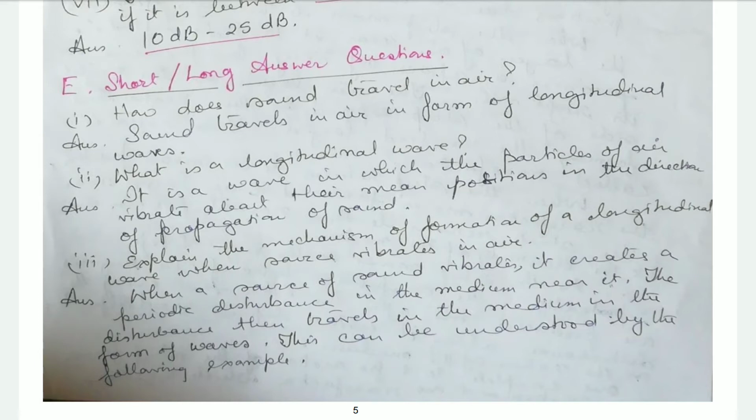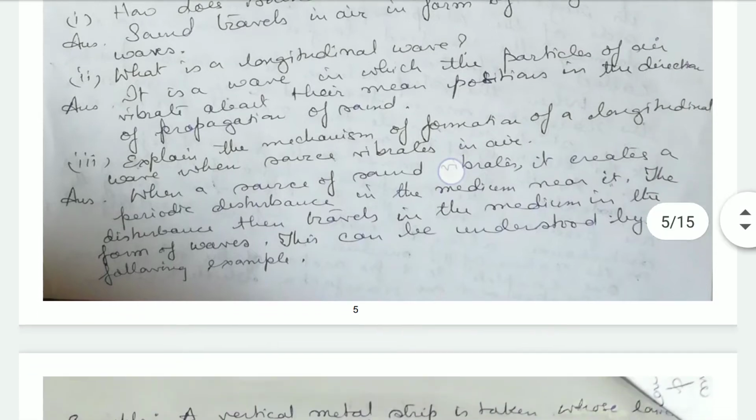In which direction the sound is propagating, in that direction only the particles will vibrate. Okay. That type of wave is called a longitudinal wave. Now explain the mechanism of formation of a longitudinal wave when a source vibrates in air.